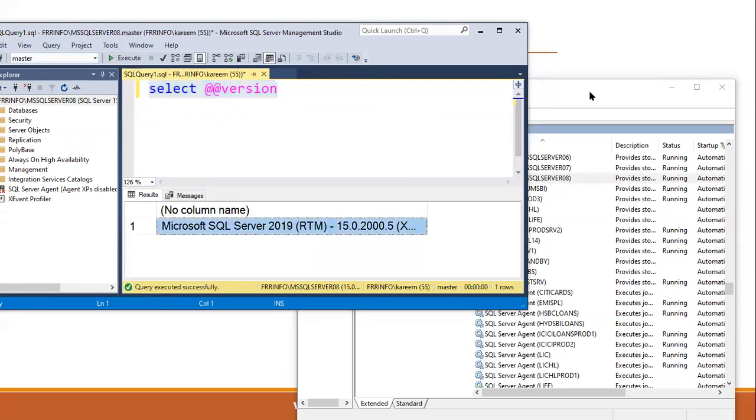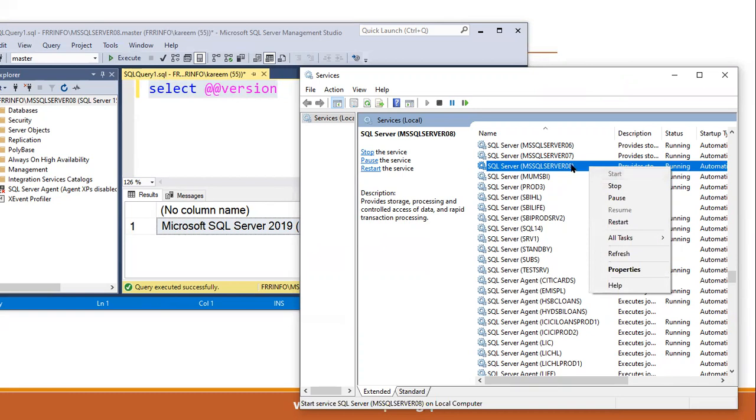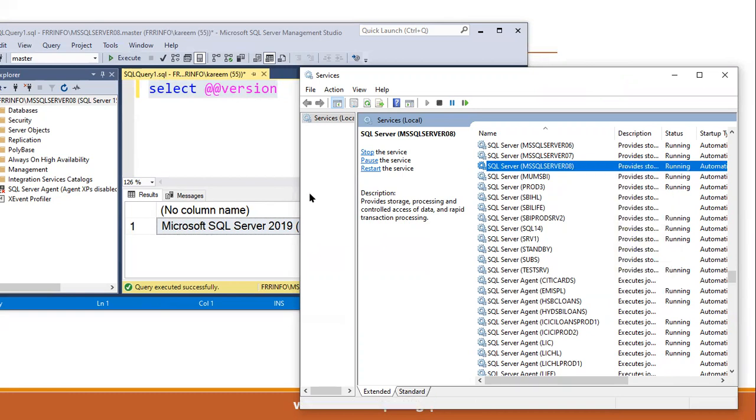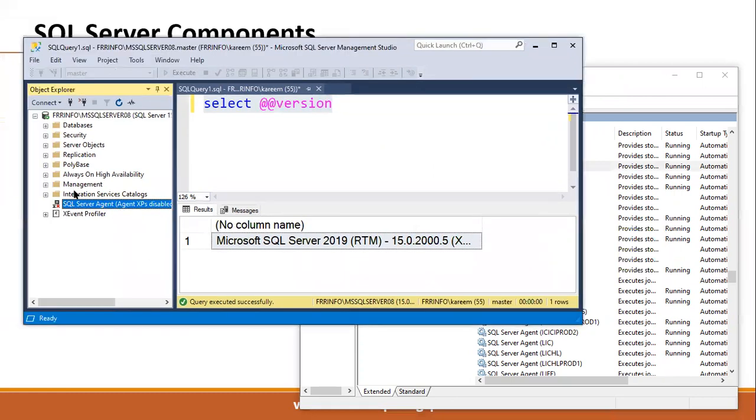That's why we have to understand here: tomorrow when we start the server or stop the server, it means we have to start or stop this service. One more main service is SQL Server Agent. What is the agent for? For automation, right?